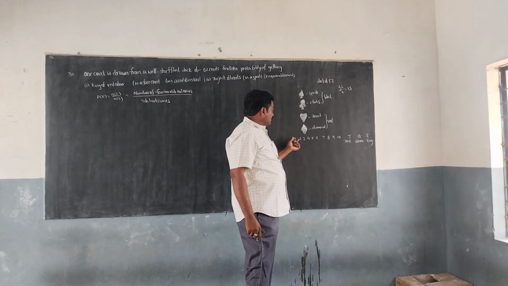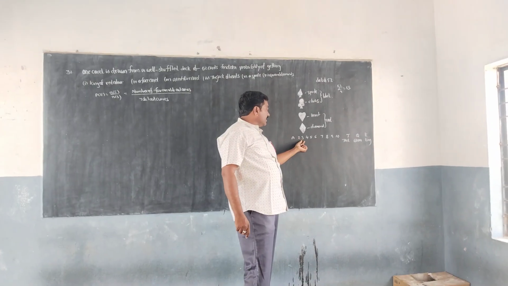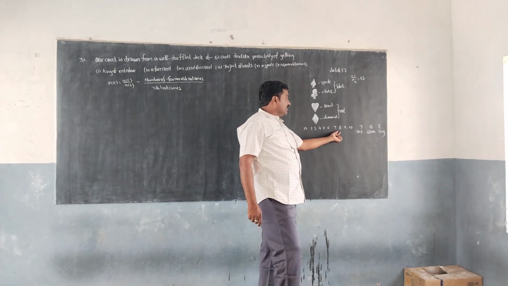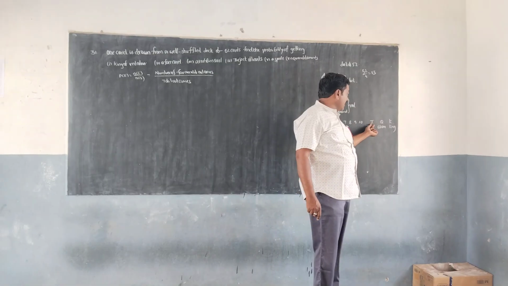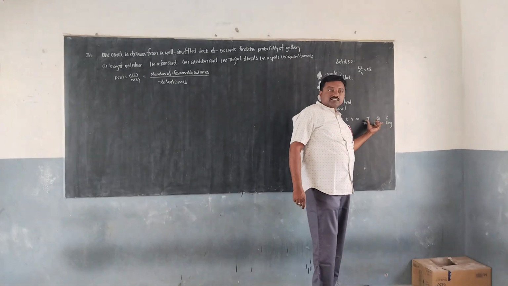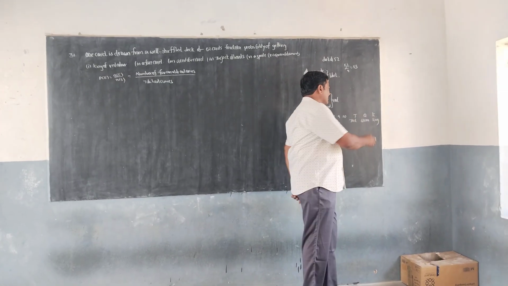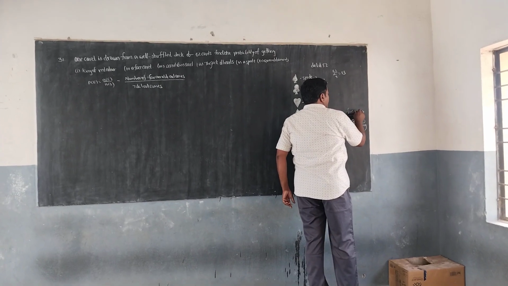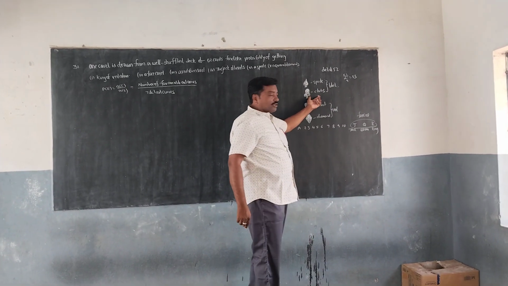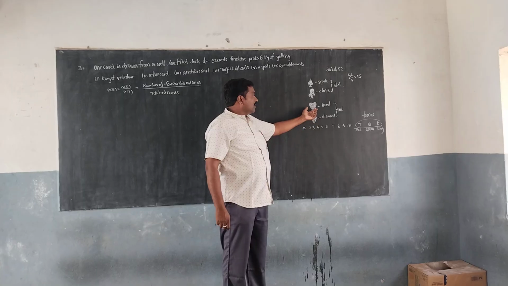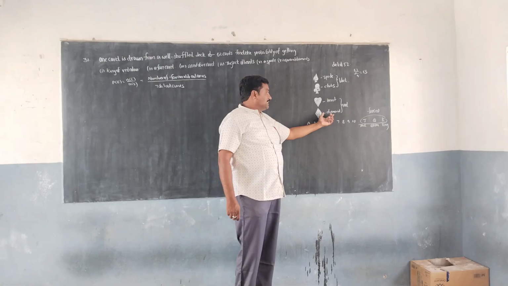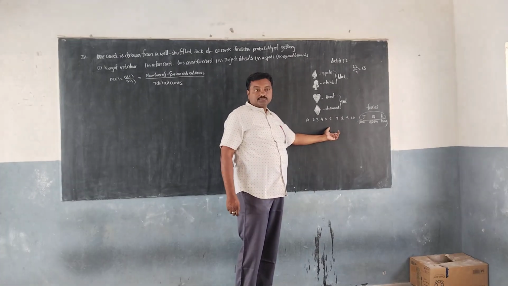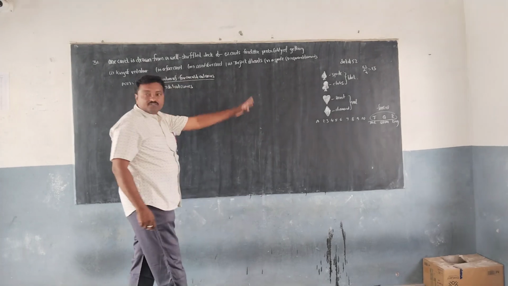A spade set has ace, 2, 3, 4, 5, 6, 7, 8, 9, 10, and jack, queen, king. Jack, queen, king are the face cards. Clubs, hearts and diamonds also have 13 cards each. This is the deck of 52 cards.